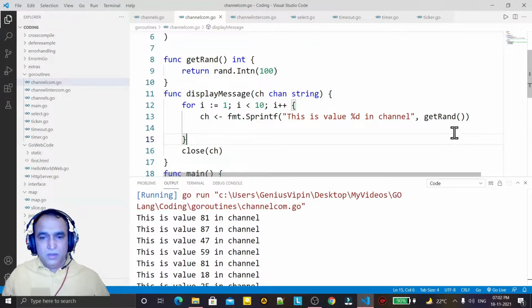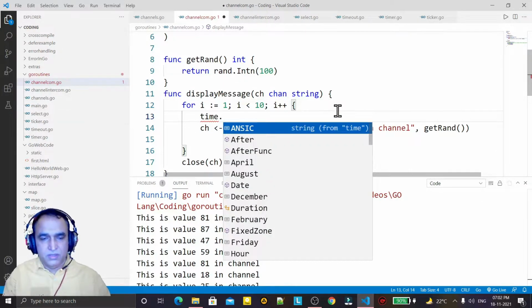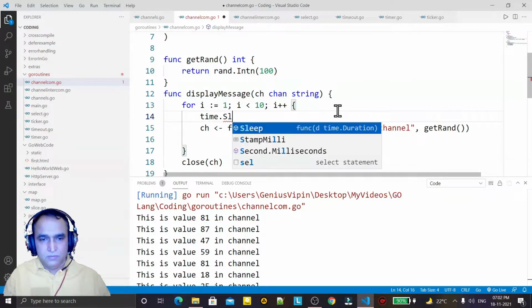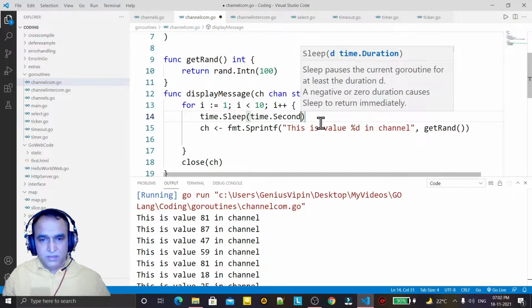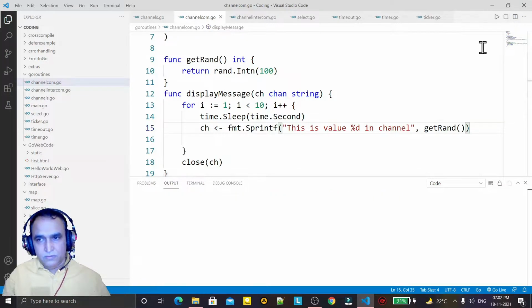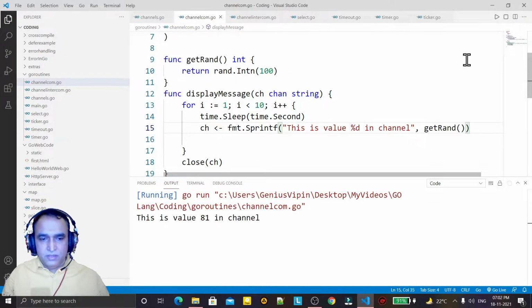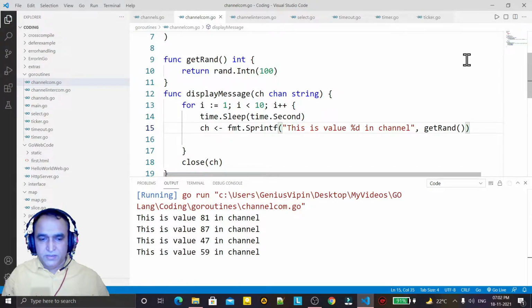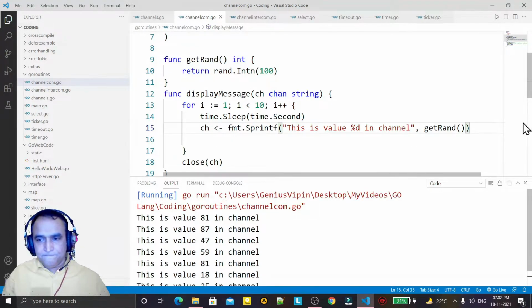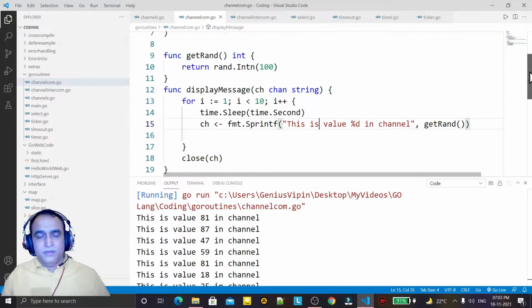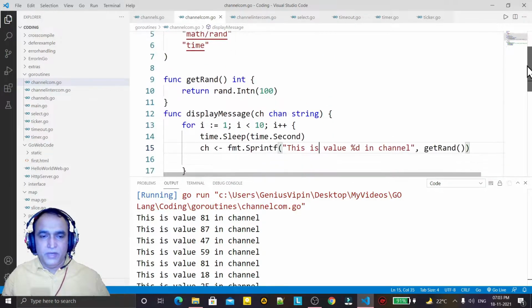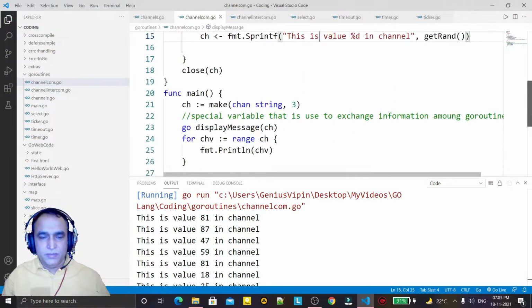Okay, and if I put a timer here also, time.Sleep, and I say time.Second, and I try to run it, you will see that the information is coming 1, 1, 1, 1, 1 like this. It is running slowly. So this kind of thing I can also check by using the wait group. So how can I do this?